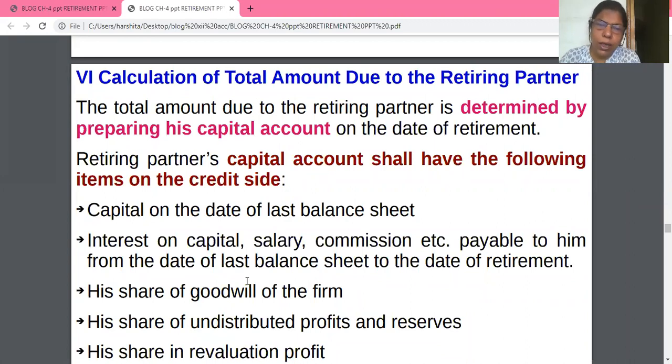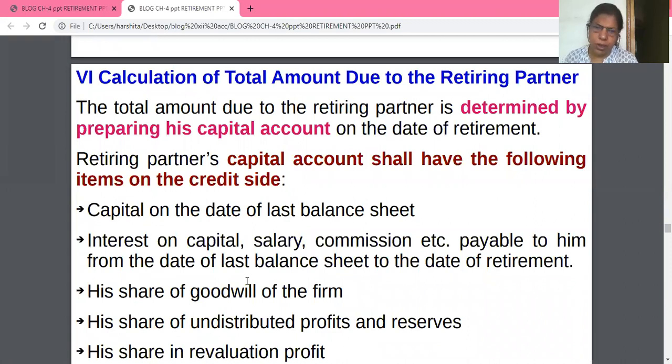See, the total amount due to the retiring partner is determined by preparing his capital account. You can note down these dark lines or different color lines because I find many questions of this type in MCQ. The total amount due to the retiring partner is determined by preparing the retired partner's capital account on the date of retirement. Okay, now I am asking a question. A, B, C are three partners.